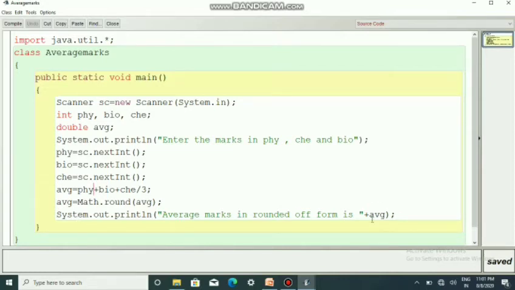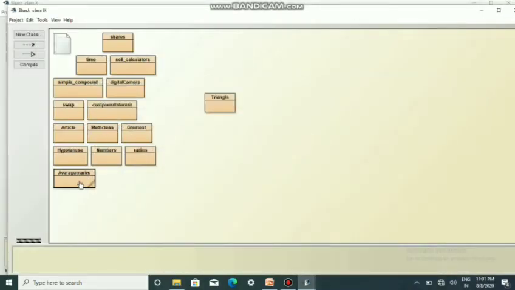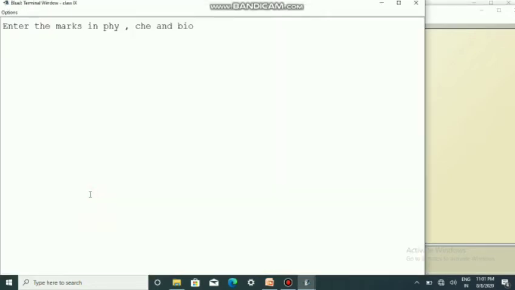So let us see whether it is getting executed in the same way. So we'll run and check the program. AverageMarks is our program. So run it. Enter the marks in physics, chemistry and bio. So that was the first output statement. That is why we are able to see it only in the terminal screen. So I will be entering the marks of physics, chemistry and bio.